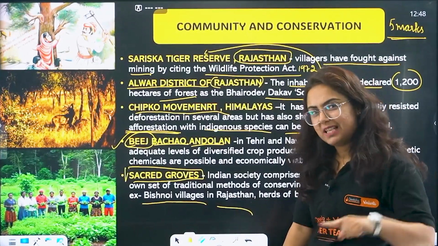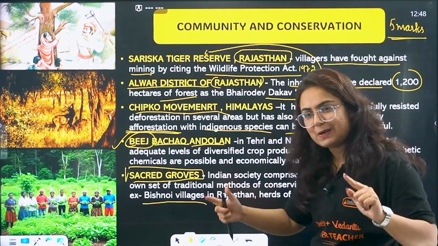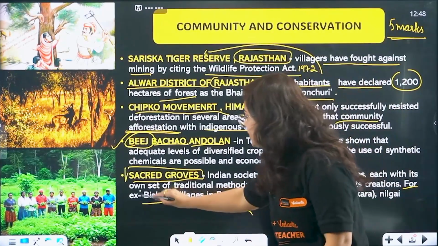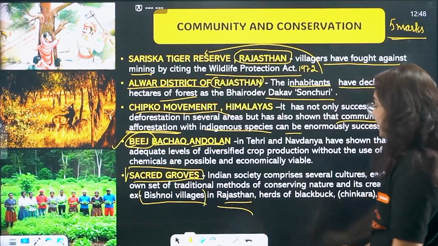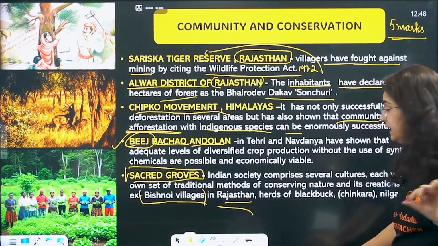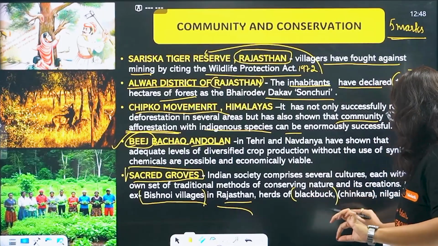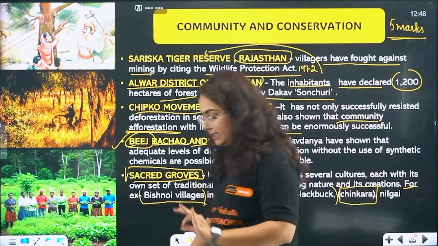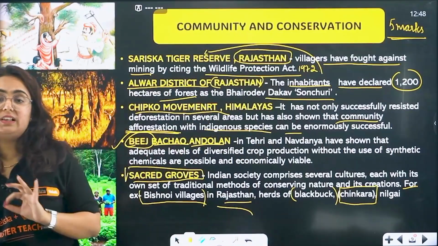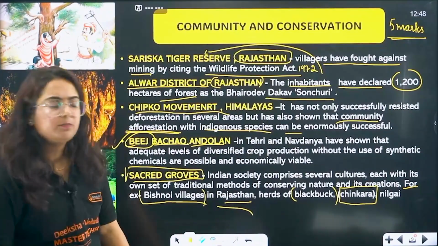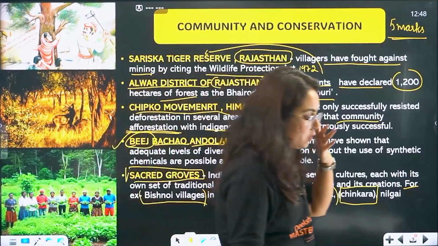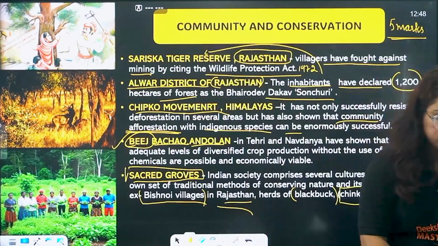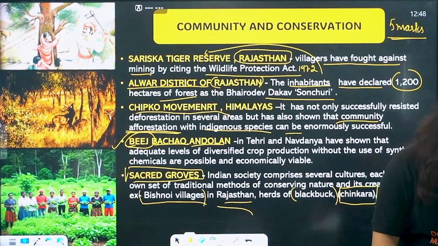Yes, the same Salman Khan case which you people are aware of. So the Bishnoi villages in Rajasthan consider herds of blackbuck, popularly known as chinkara, as a religious entity, and if anyone harms it, they are not going to leave them. I'm not praising the violence over here, but I'm praising the effort made by the community to protect them.